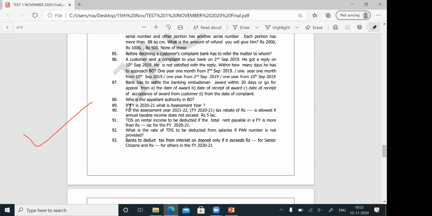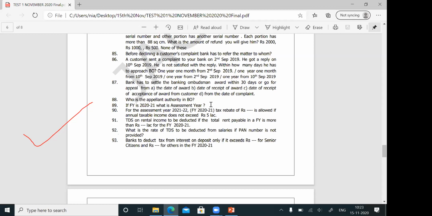Okay, sir. Question number 89. If the financial year is 2020-21, what is the assessment year? So this is the current financial year. You know, the financial year starts from April 1st and ends on 31st March. The current financial year is 1st April 2020 to 31st March 2021. So this is the financial year.